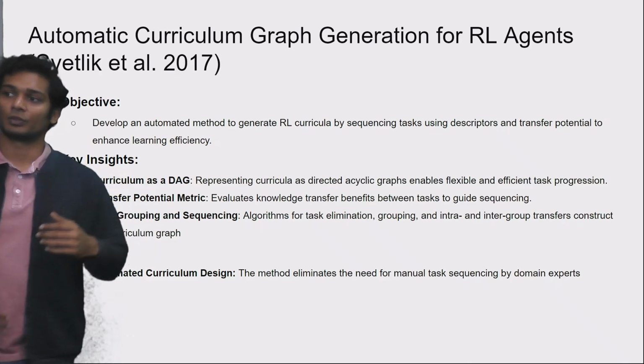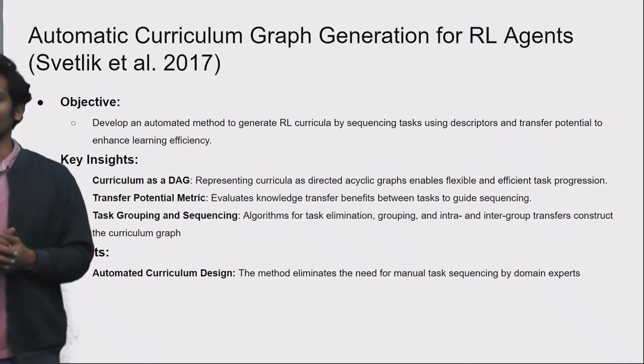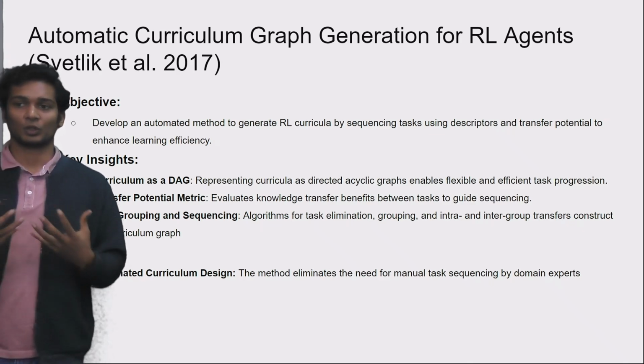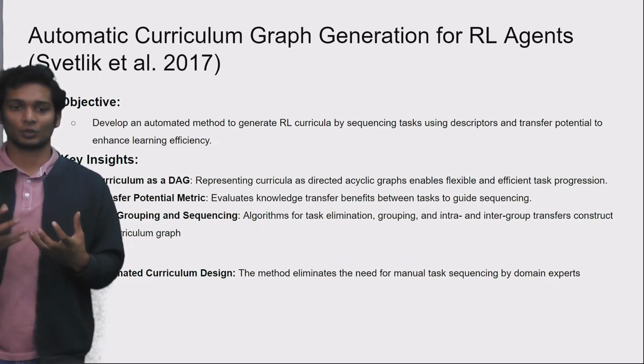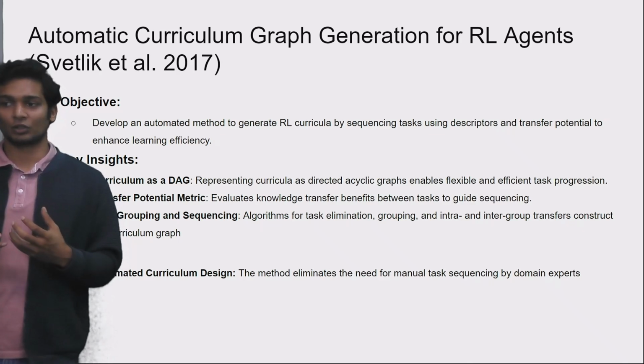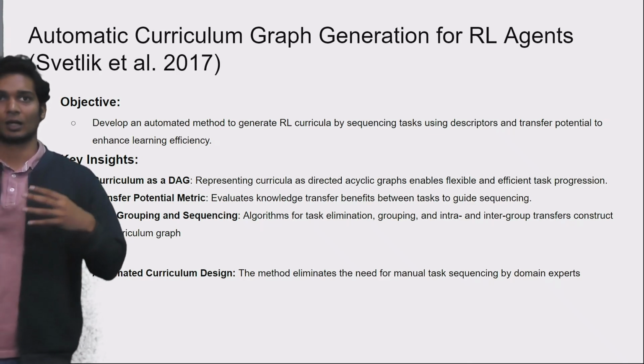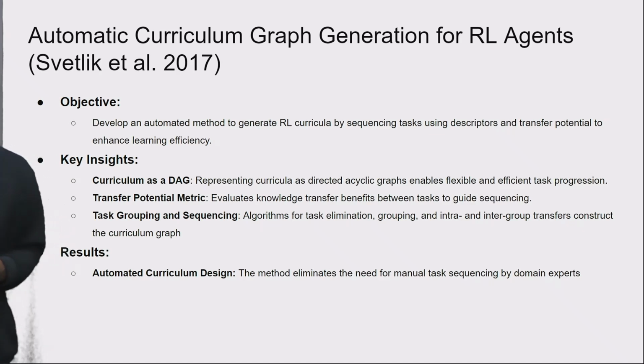Automatic curriculum graph generation for RL agents is a method proposed to represent a curriculum as a directed acyclic graph, like we showed earlier. Here they use metrics such as transfer potential task, and they use this to perform task grouping and sequencing. The transfer potential helps them evaluate the knowledge transfer benefits between tasks, and this helps to guide how we sequence the tasks. And this basically eliminates the need for manual domain expertise while sequencing the tasks.